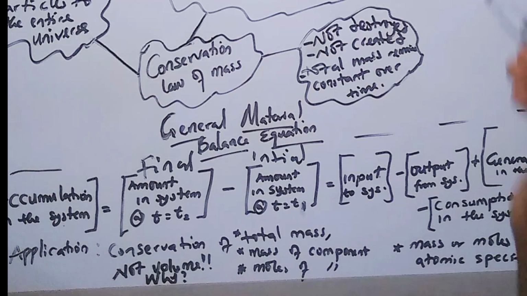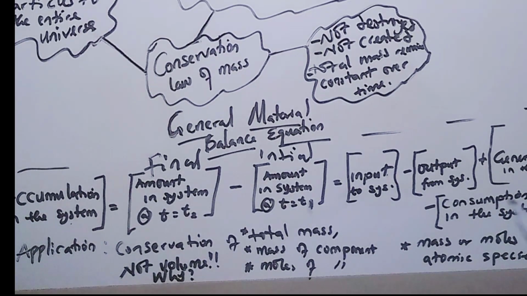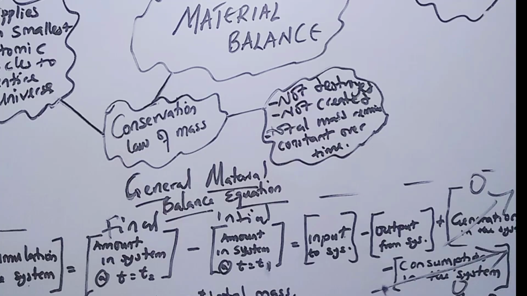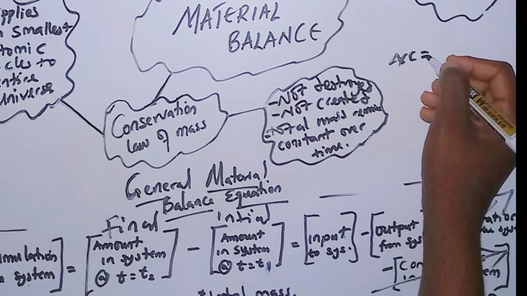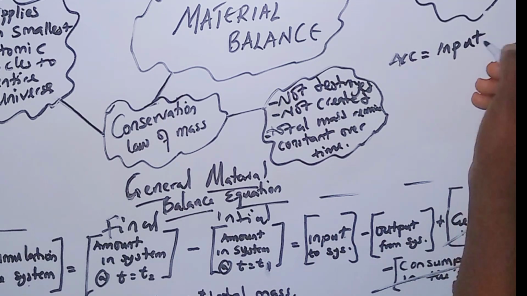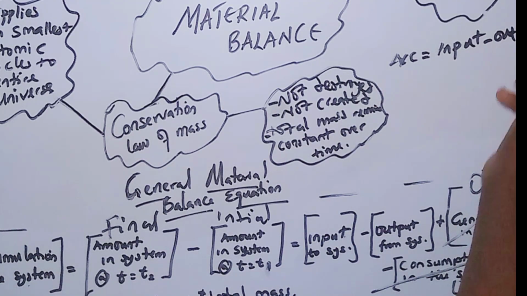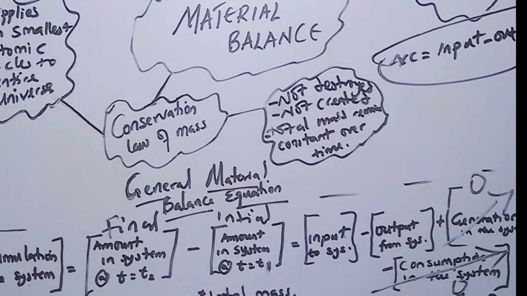But for material balance with no reaction, there is no generation. Generation is equal to 0, and consumption is 0, so accumulation is equal to input minus output. This is for material balance with no reaction. Accumulation is equal to input minus output. There is no generation and there is nothing being consumed. So this is the concept behind material balance.